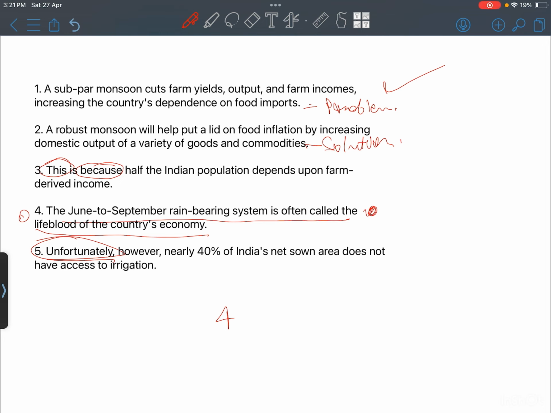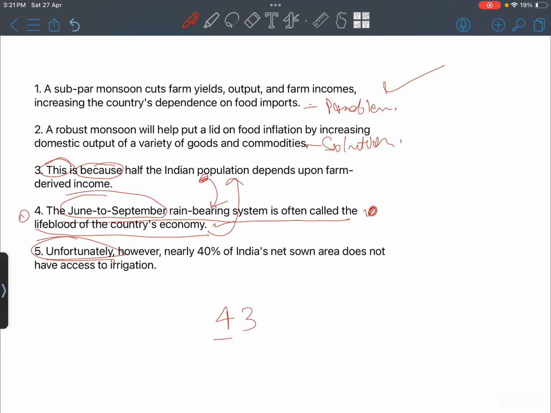This is because half the Indian population depends upon farm derived income. So it looks like this period of June to September is known as the lifeblood of the country economy because the Indian population is dependent upon this. Now this becomes a very good reason why this June to September period is known as the lifeblood of the country's economy.